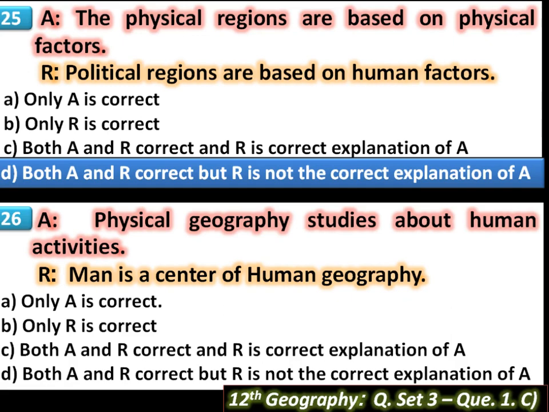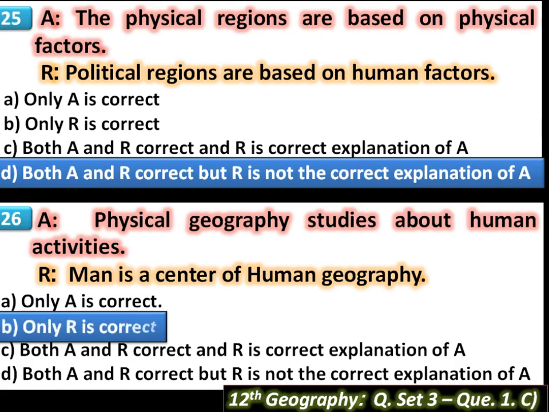Then R: man is the center of human geography. This sentence is correct because human geography studies the interrelationship between humans and their surroundings. The study of human processes, and social, economic, and cultural features, is included in the scope of human geography. So here only R is the correct sentence and A is the wrong sentence. Then next question.